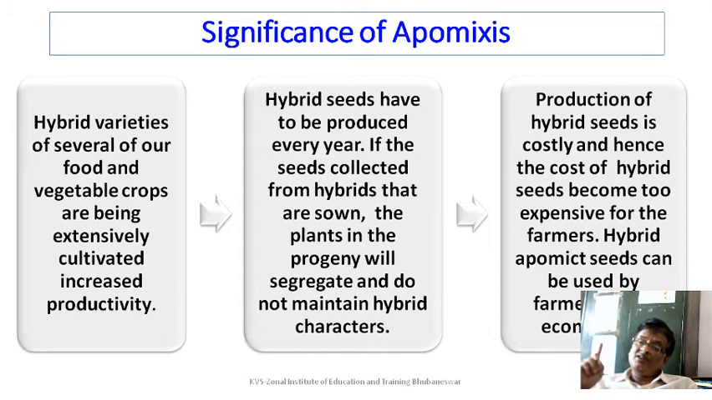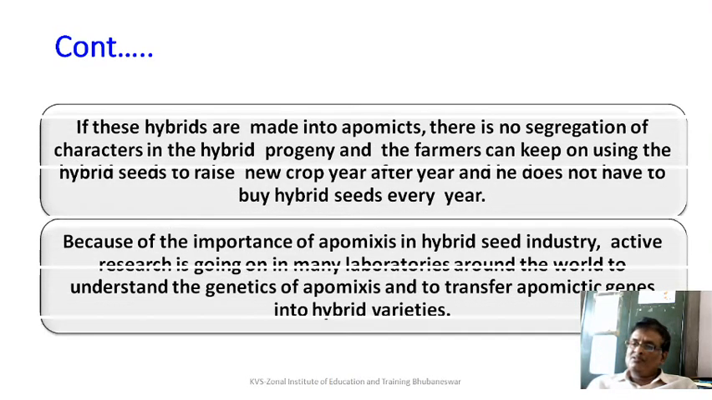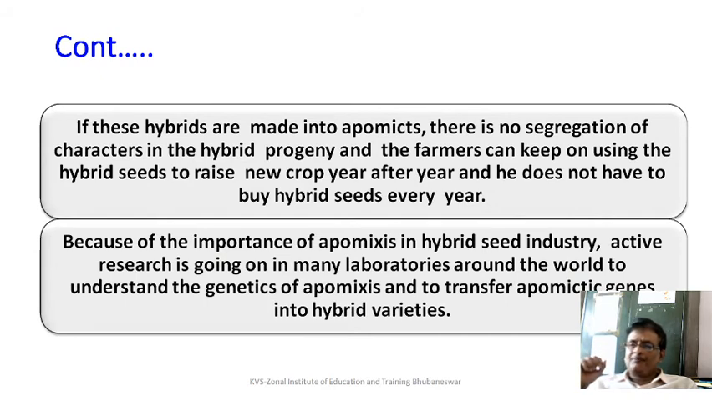They don't have to purchase the costly hybrid seeds again and again. So it has opened up a horizon of new research. If these hybrid seeds are made into apomixis, there is no segregation of character of hybrid progeny, and the farmer can keep on using the hybrid seeds, apomictic seeds, to raise a new crop year after year, and does not have to buy hybrid seeds every year, which is very costly. So it saves a lot of money and prevents the segregation of character. They will have the desired character every year.